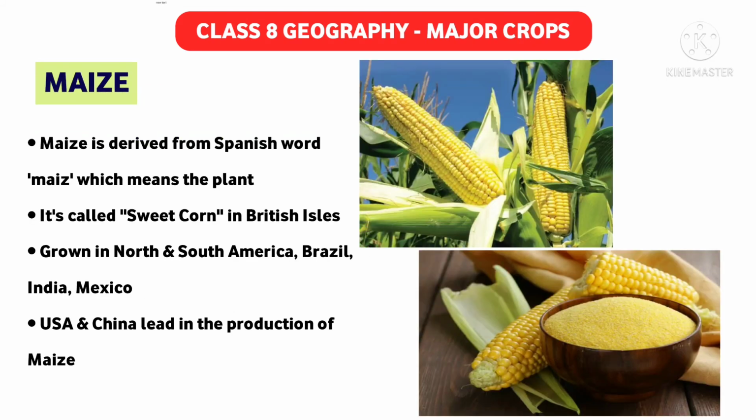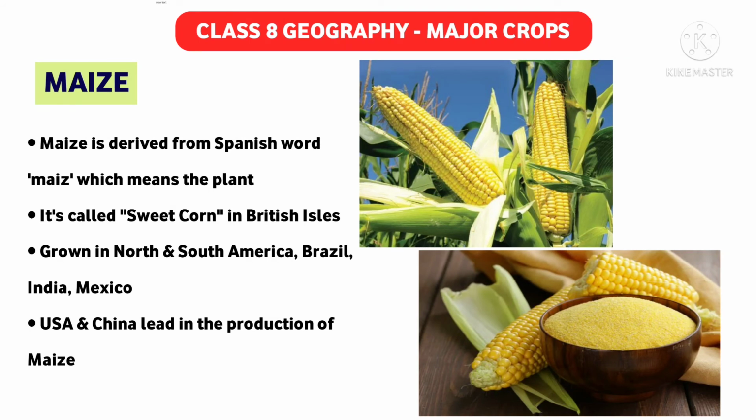Now we'll move to our fourth example of food crops. Our fourth example is maize. The word maize is derived from a Spanish word M-A-I-Z, which means the plant. It is also called sweet corn in the British Isles. Every one of us has eaten maize. Almost everyone in the entire country has eaten maize. It's one of our favorite foods, you can say.